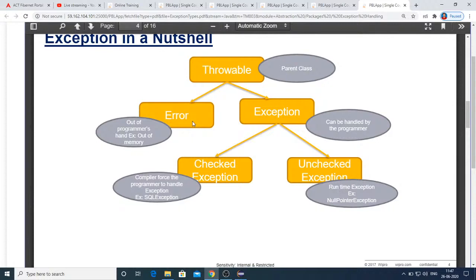What is that print stack trace? I'll explain it in my next session. So this is what the exception is, in a nutshell.